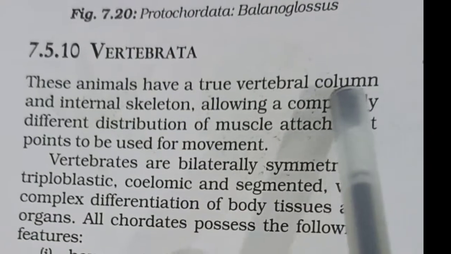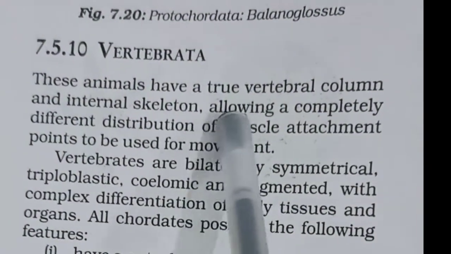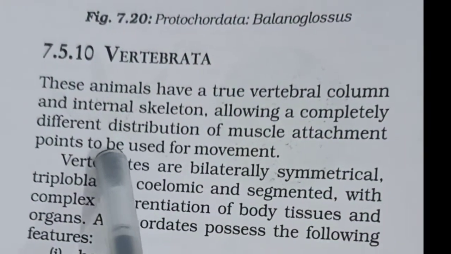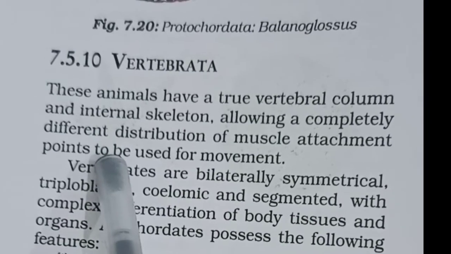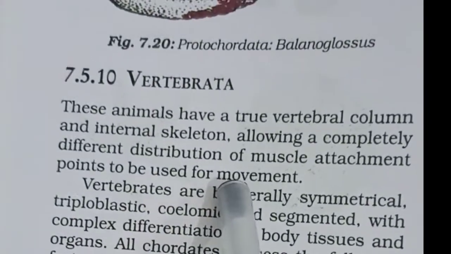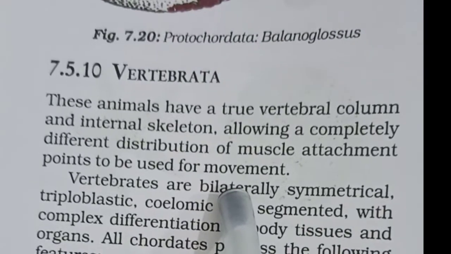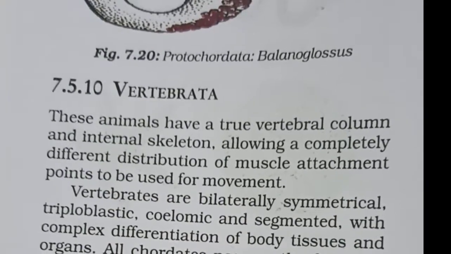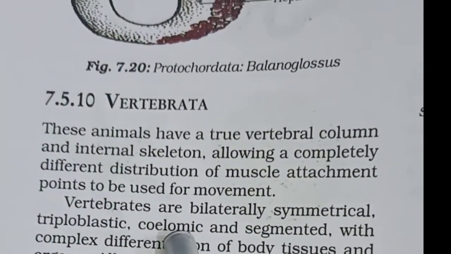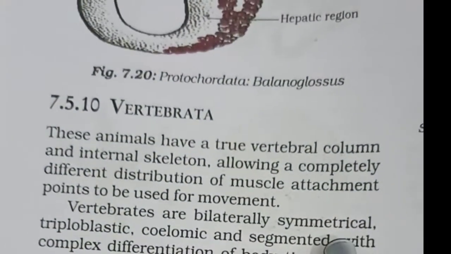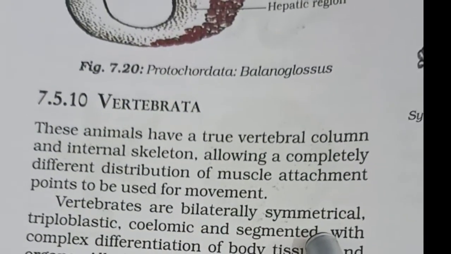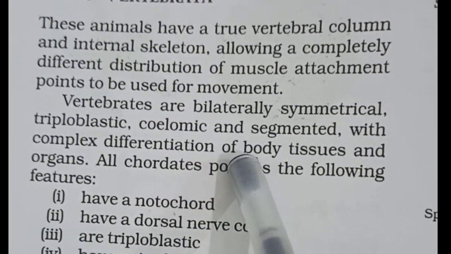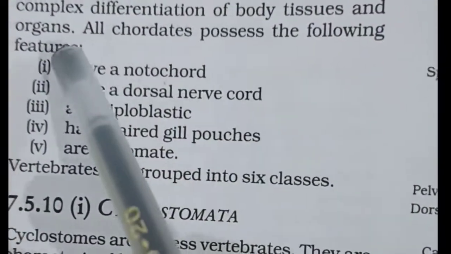This type of animal has a completely different distribution of muscles attached to the points that helps in the movement of the body parts. Vertebrates are also bilaterally symmetrical, triploblastic, coelomic, having a true body cavity, and segmented. The body is divided into different parts with complex differentiation of body, tissue, and organs.